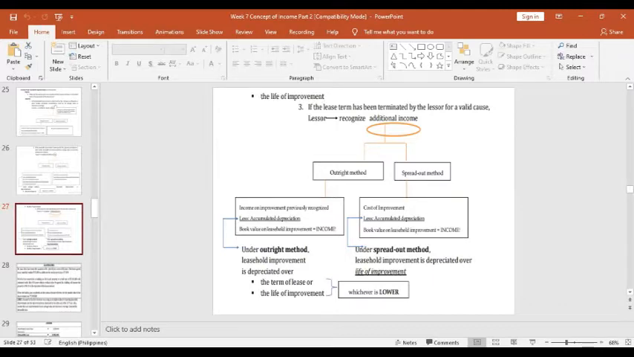So regardless of the method, whether outright or spread out. On the outright, the income and improvement previously recognized less the accumulated depreciation is the book value on the leasehold improvement, for whichever is lower on the term of lease and the life of improvement. For the cost of improvement on the spread out method, less the accumulated depreciation is the book value on the leasehold improvement, and that is the income. So under the spread out method, the leasehold improvement is depreciated over the life of improvement.